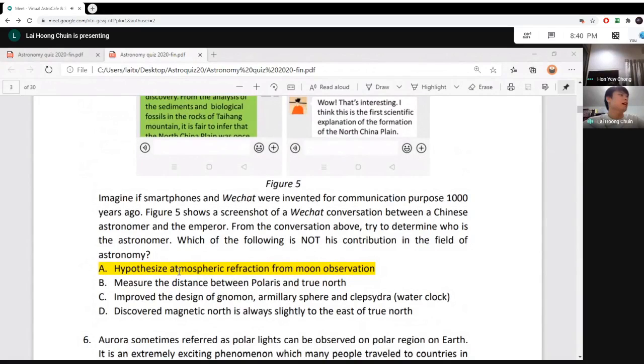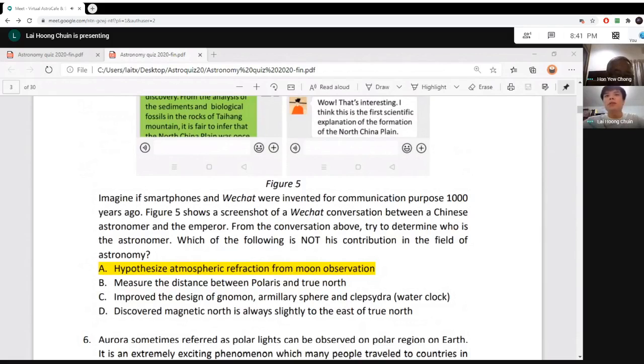He hypothesized this atmospheric refraction. He did measure distance between Polaris and the true north, and he realized that the Polaris is not exactly on the exact north. It's slightly off from the north, and from his measurement, he measured that from the actual north to Polaris, there's a distance about 3 degrees. Okay, but this is a very rough measurement, because at that time they do not have precise equipments for measurement. And for C, improve the design of Norman armillary sphere and clepsydra, which is water clock. Yes, okay. This is basically his contribution.